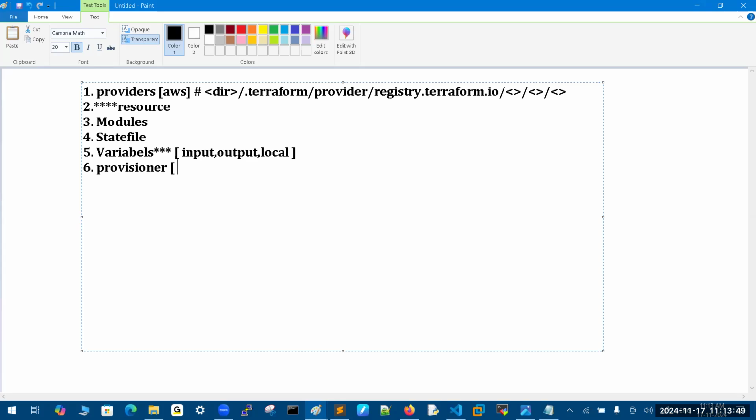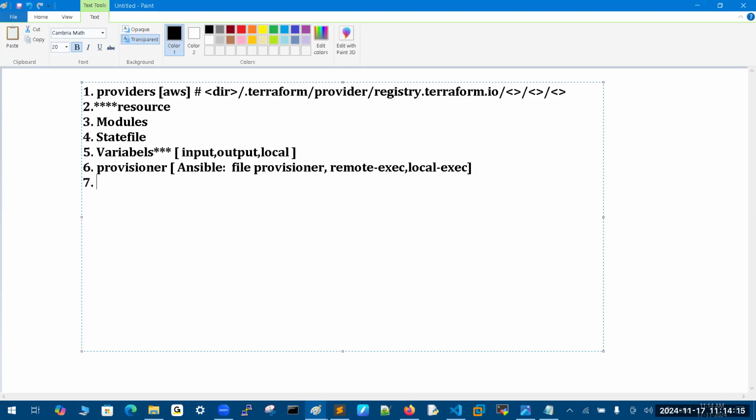Here, three provisioners are there. It works like Ansible, but not exactly equal to Ansible. There is a file provisioner. And then after, you can run any script after execution. And locally also you can run any script. Provisioners are very interesting components here. Second important one, after resources. This is one important one.